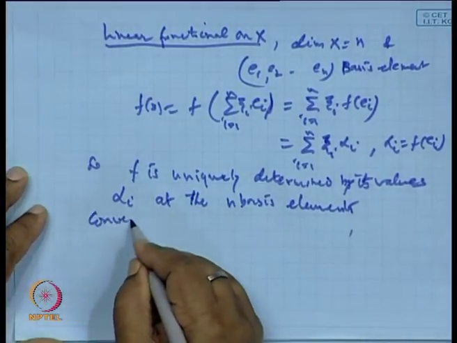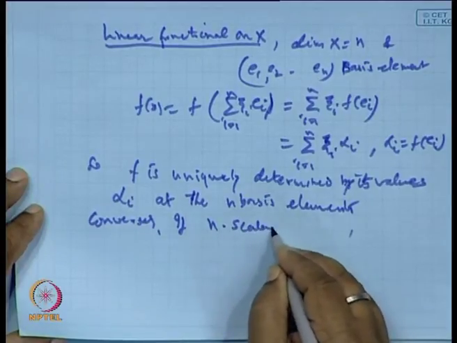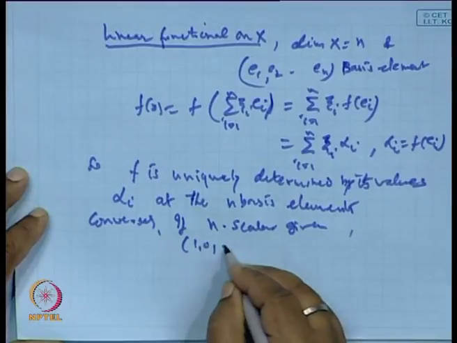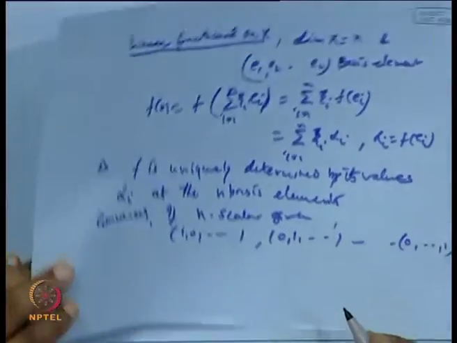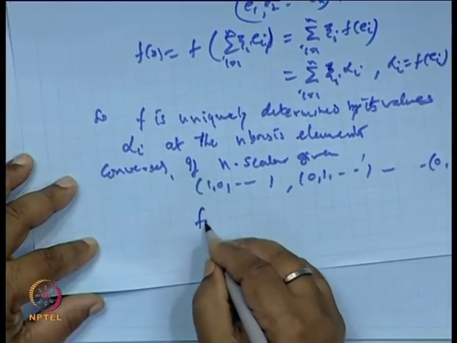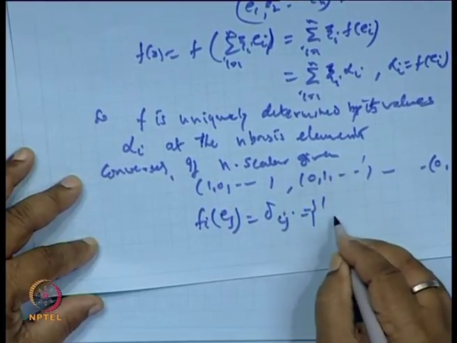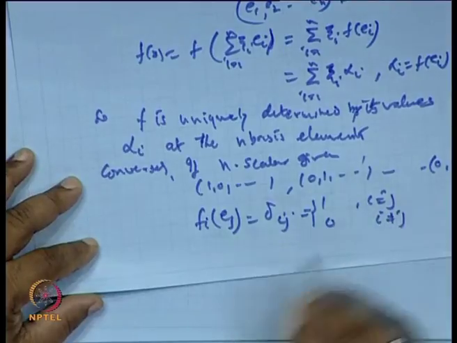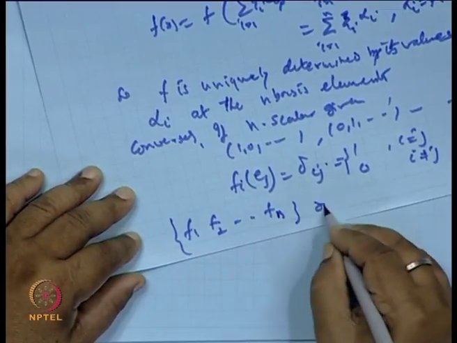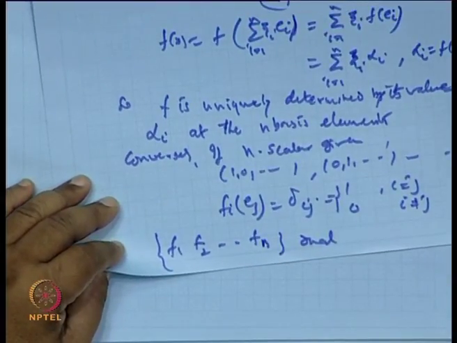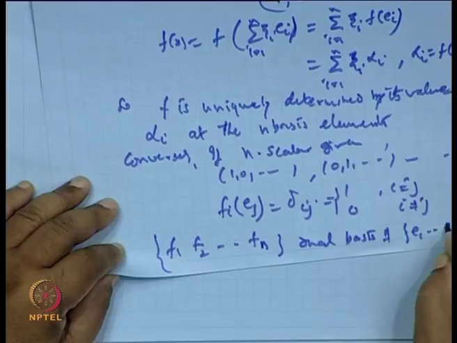Similarly, conversely, if n scalars are given, that is 1 0 0 0, 0 1 0 0, and so on, 0 0 1, then one can find the n functionals like this: f_i(e_j) as the canonical delta_ij, which is 1 when i is equal to j, otherwise 0, and these functionals f_1, f_2, up to f_n are called the dual basis of the basis e_1, e_2, up to e_n.